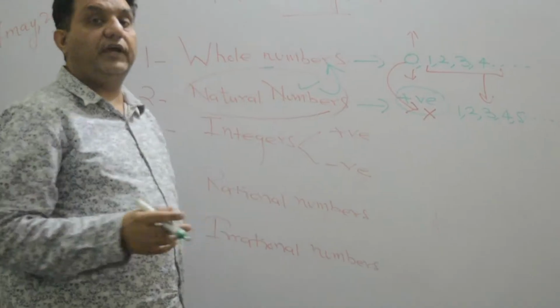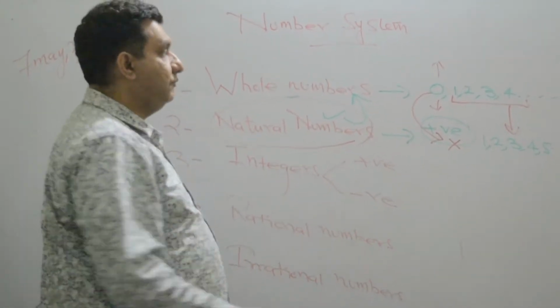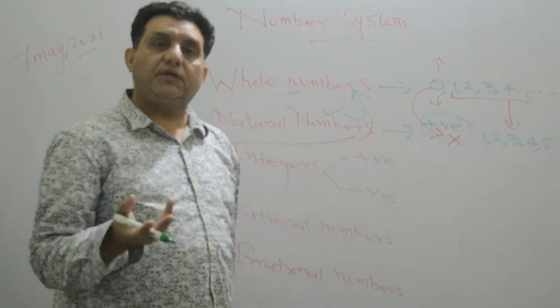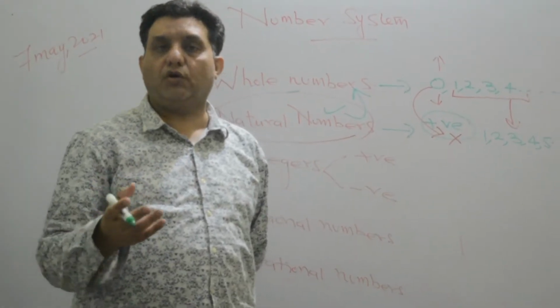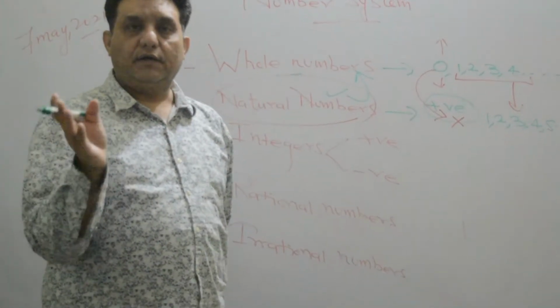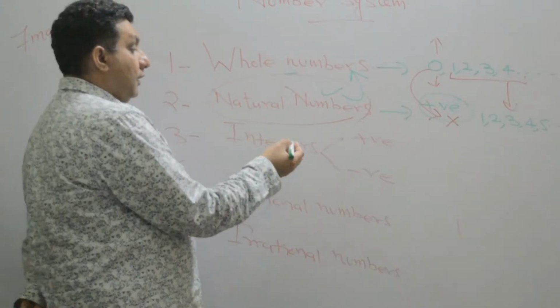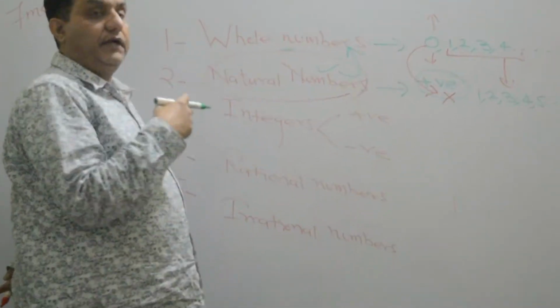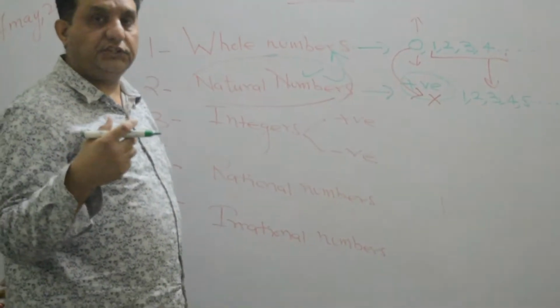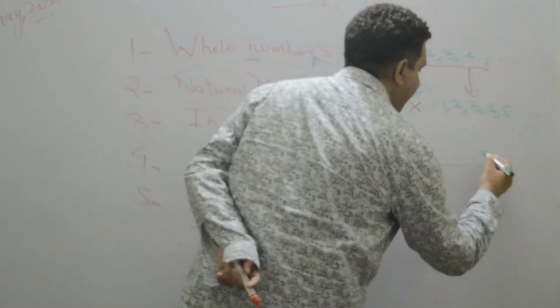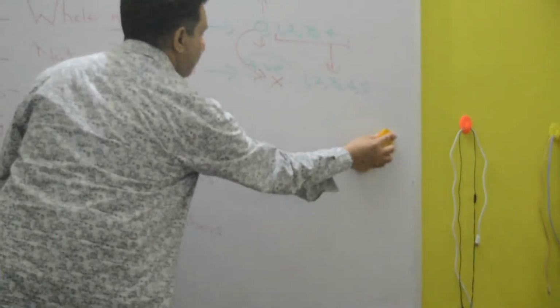Integers means we are dealing with numbers. Of course, since we are talking about the number system, we will not talk about the rest of mathematics. Integers are of two kinds: positive integers and negative integers. Let me draw the x-axis and y-axis.